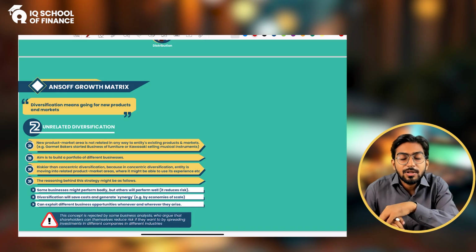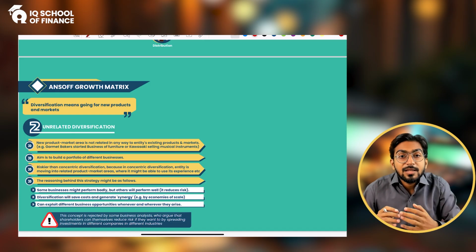Similarly, let's say Kawasaki is the brand which makes motorcycles. How about if the motorcycle brand starts making musical instruments like violin, guitar, piano, flute, drum, these kinds of things. So it's not wrong, it's not bad, but they are totally unrelated to each other, right? So that is what we call the unrelated diversification.